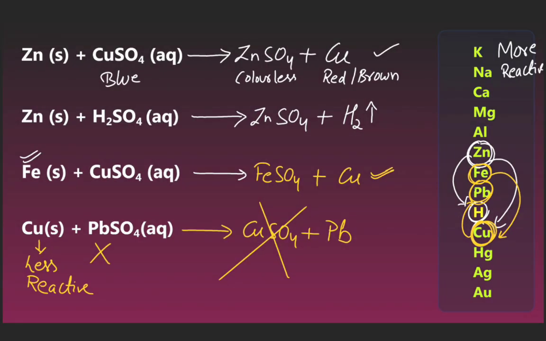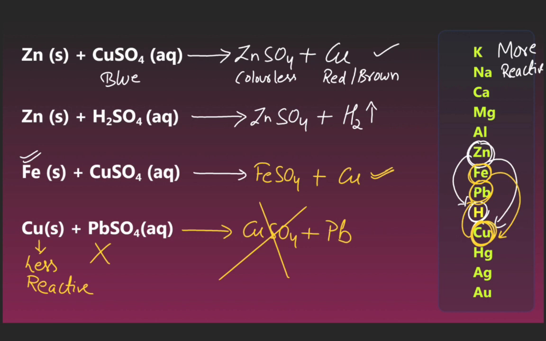Now we see the chemical reactions. Zinc reacts with copper sulfate to form zinc sulfate and release copper, which is red-brown in color. Zinc reacts with sulfuric acid to form zinc sulfate and release hydrogen gas. Iron reacts with copper sulfate to form ferrous sulfate and release copper. Copper reacts with lead sulfate in aqueous form to give copper sulfate plus Pb.